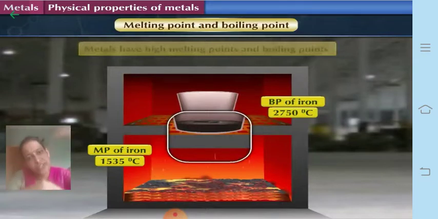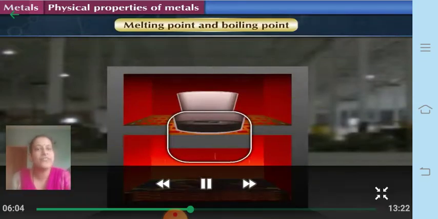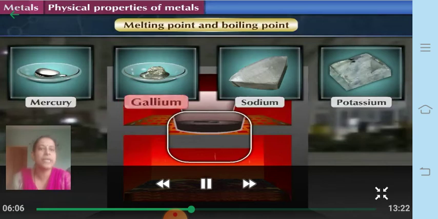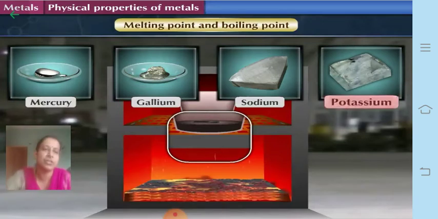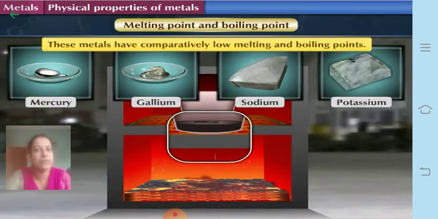Boiling point is much further, that is around 2750 degrees. Once it has become a liquid, just go on heating it for a longer time, and then when the temperature reaches around 2750 degrees Celsius, it starts boiling, bubbles will be coming. So there are a few exceptions again here, like mercury, gallium, sodium and potassium, because they have lower melting points. Now these metals have comparatively low melting points and boiling points.